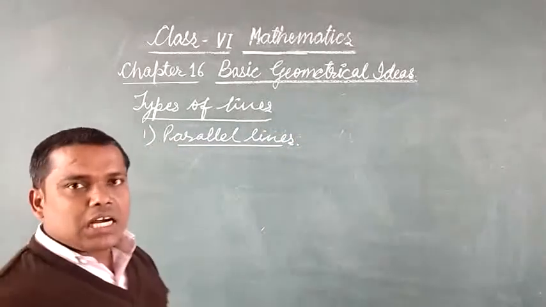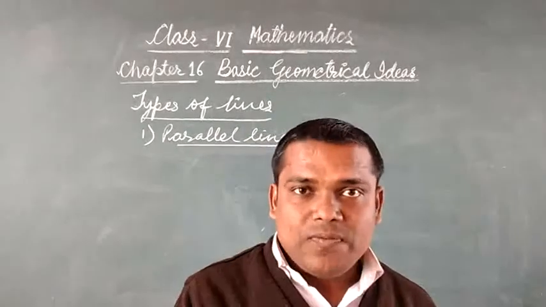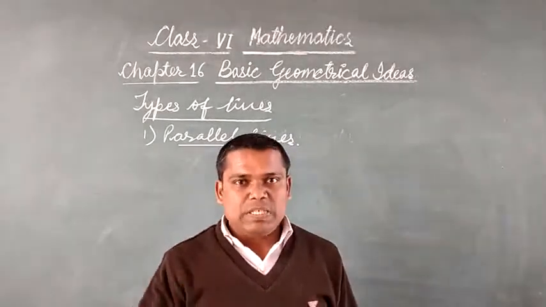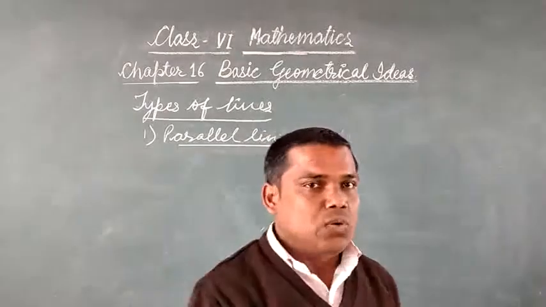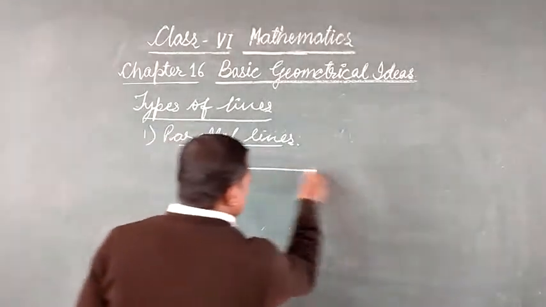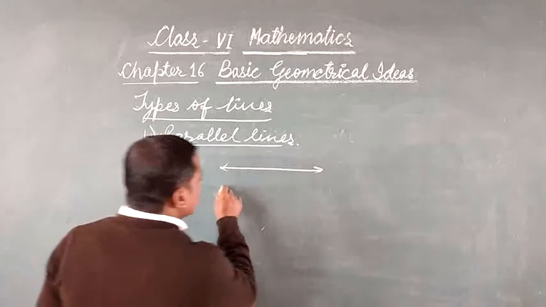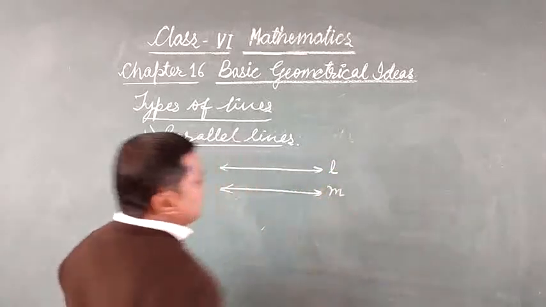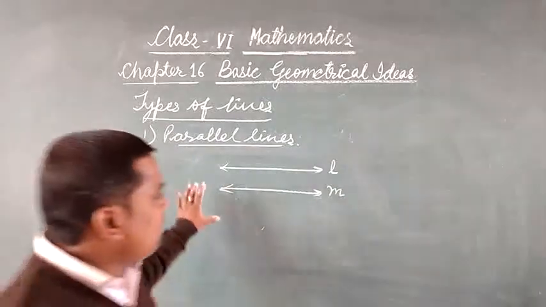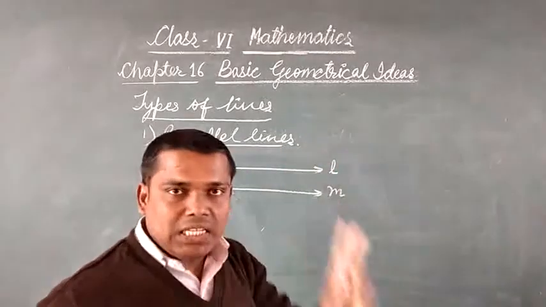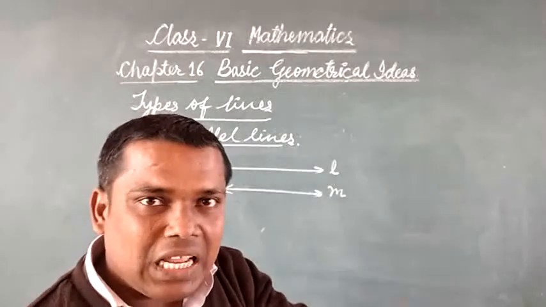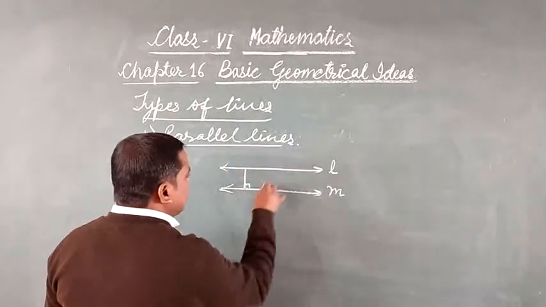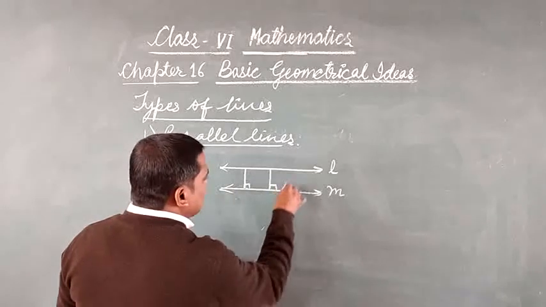Two lines are said to be parallel lines if they never meet each other and the shortest distance between them is always equal. For example, this line and this line, line L and line M. These two lines never meet each other. Then these two lines are called parallel lines, and the shortest distance between them, or perpendicular distance between them, is always equal.